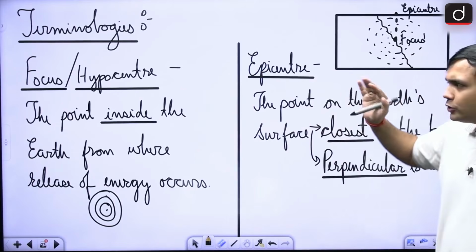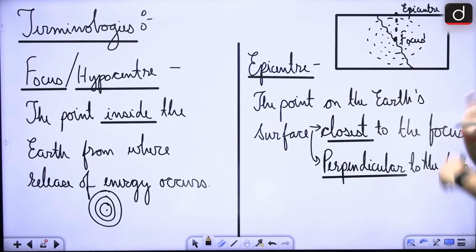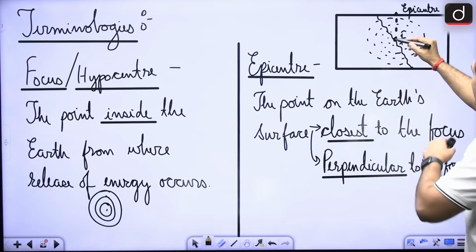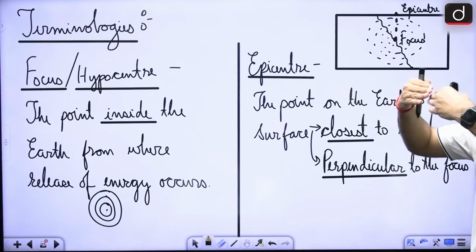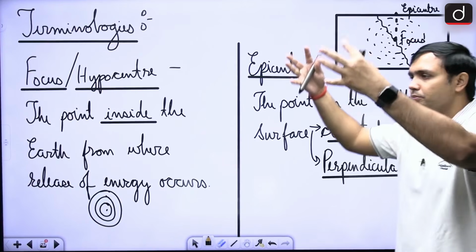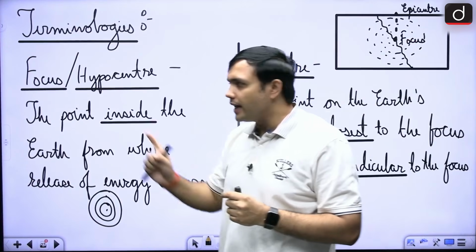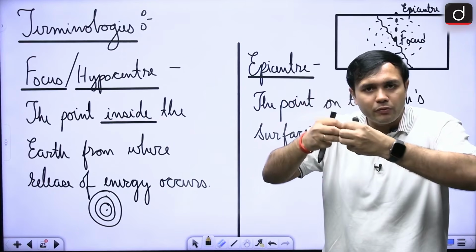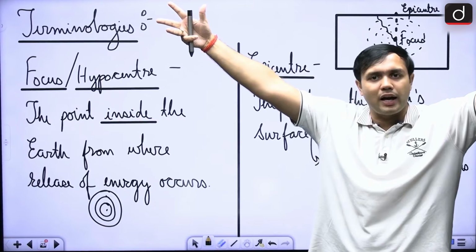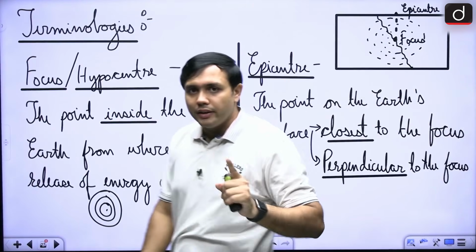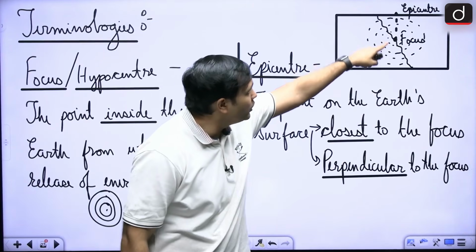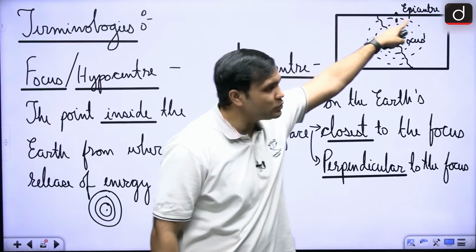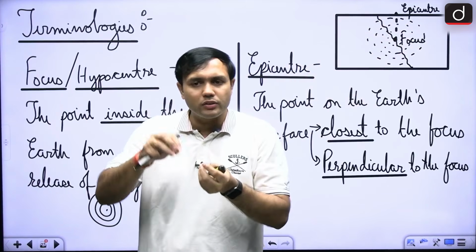What is happening here? So, say for example, if these two plates are colliding with each other, right? The point where this particular activity is starting from, right? That is the focus, that is the hypocenter. So, this is the point inside the earth from where this sudden release of energy is happening, right? And exactly perpendicular to it and on the surface of the earth, where there will be, or the shortest distance